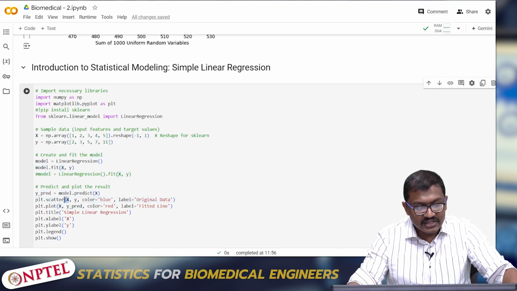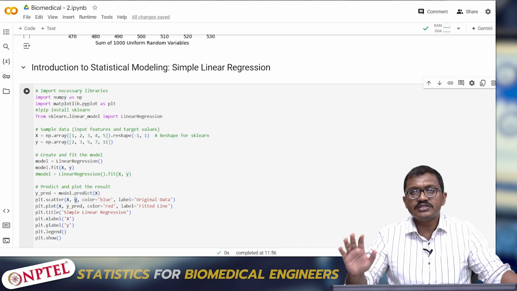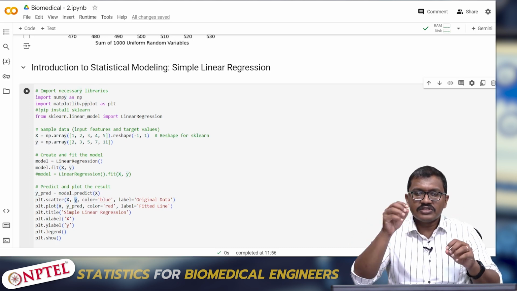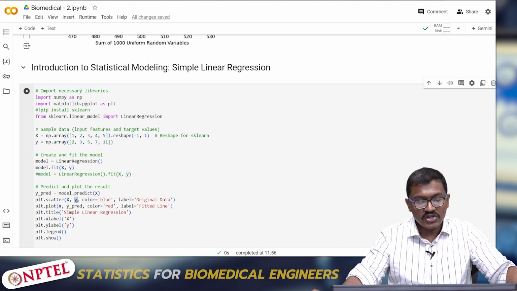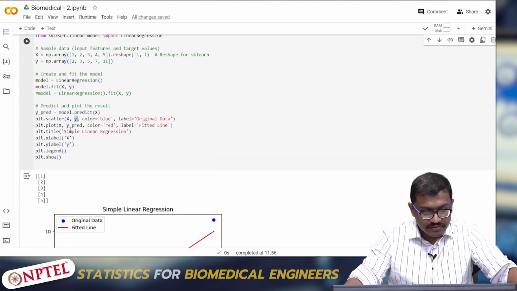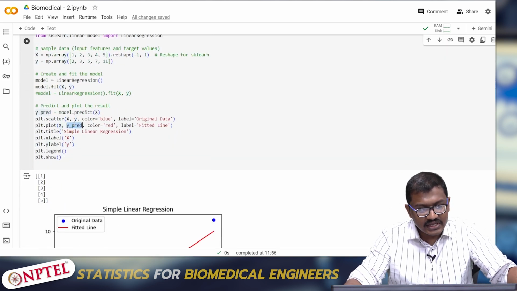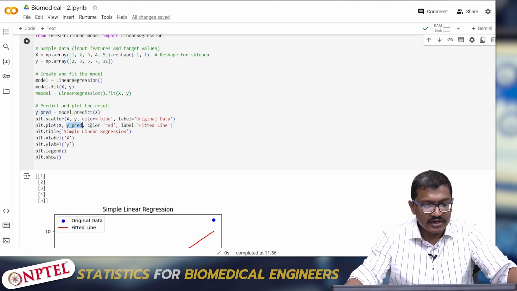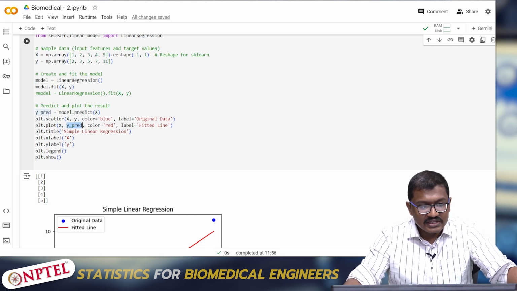What it does is it will scatter all the values of x and y. It will just give you a plot where the values of x and y are shown as dots. Plot x comma y will plot the values of x and y as a line. Then this is similar. Title gives a name to the plot, and then we have the y label and x label.